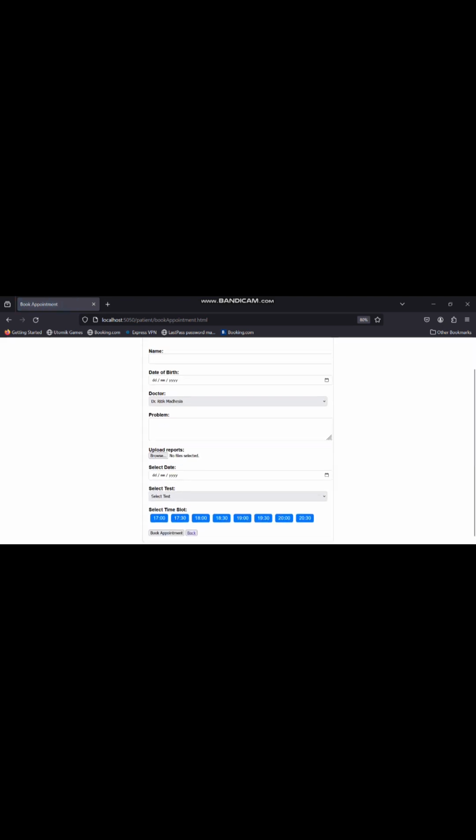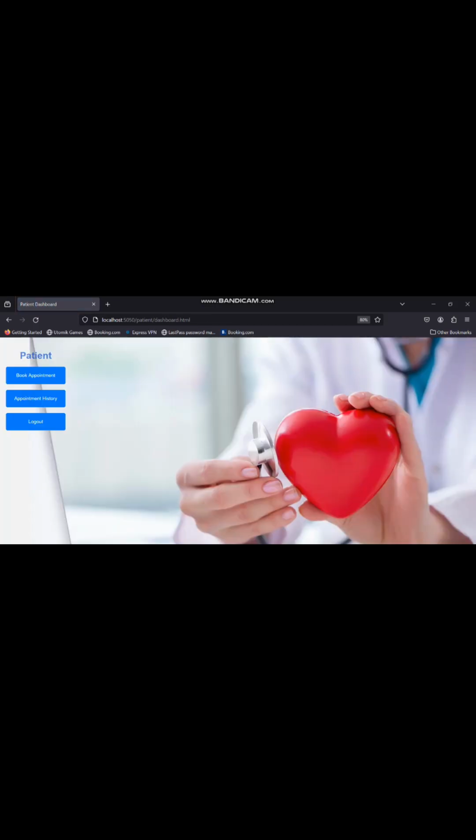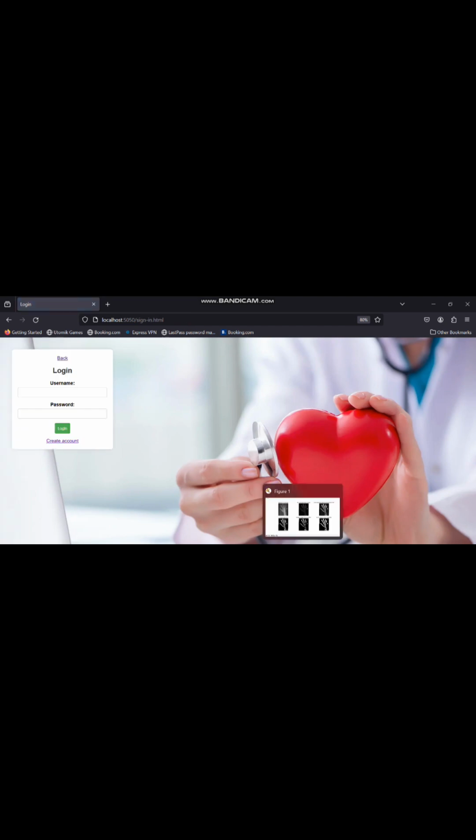Now okay, that I already showed you. Now coming towards the back button, now log out.